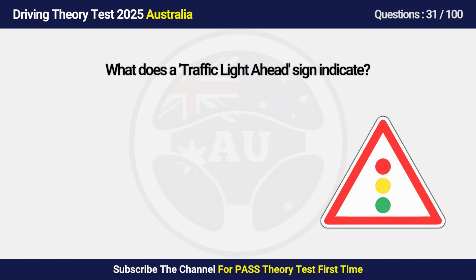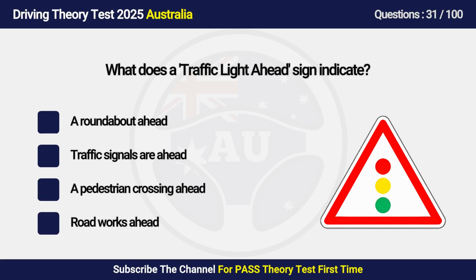Question 31. What does a traffic light ahead sign indicate? A. A roundabout ahead. B. Traffic signals are ahead. C. A pedestrian crossing ahead. D. Road works ahead.